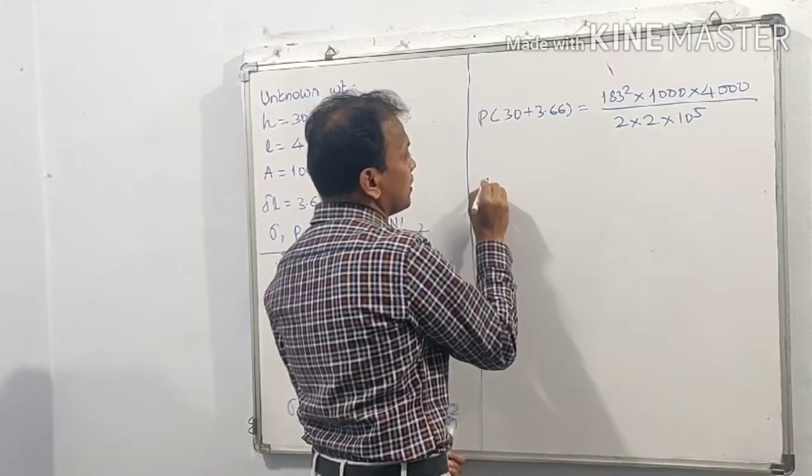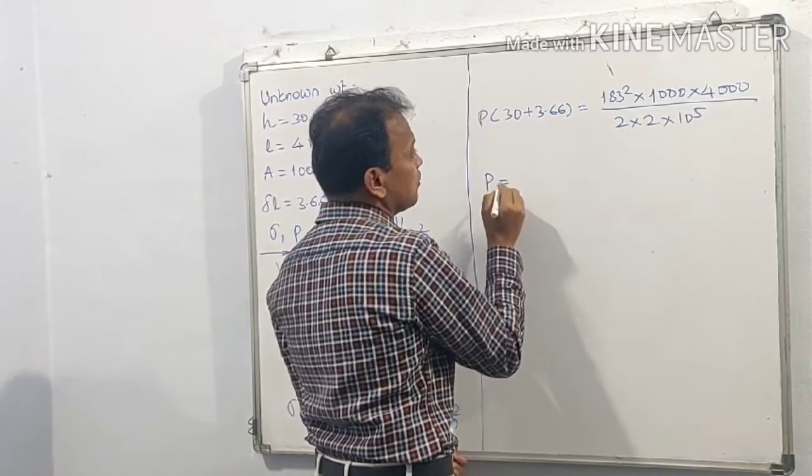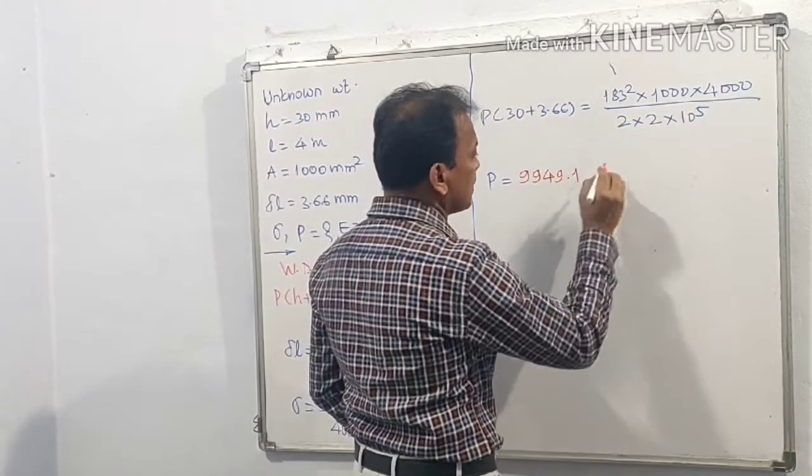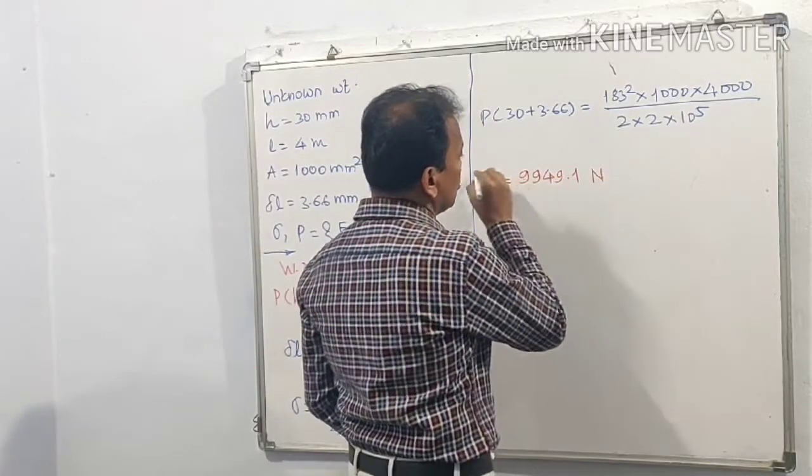Solving the equation for P, we get P is equal to 9949.1 Newton.